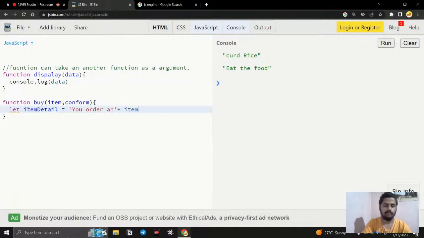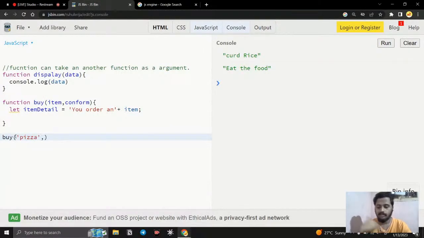Whatever they ordered, plus item. Now you can see I used one parameter, but I don't use the other parameter. Before we pass the argument, if I say buy, the first parameter is what I need to buy. I want to buy pizza, like this.